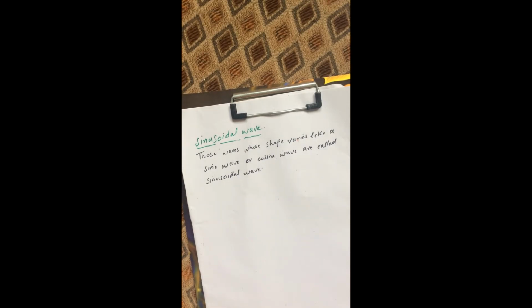I think you people are well familiar with this kind of wave from your simple harmonic motion chapter, where we discuss the sinusoidal wave in a detailed way.